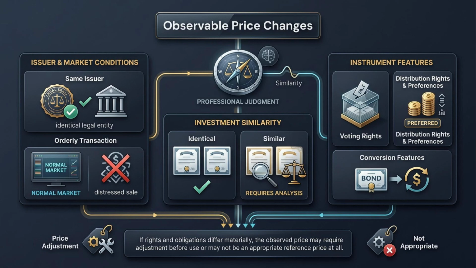An orderly transaction means normal market exposure, not a forced sale, distress sale, or liquidation sale. The entity must also consider differences in voting rights, distribution rights, liquidation preferences, seniority, and conversion features. If rights and obligations differ materially, the observed price may require adjustment or it may not be appropriate at all. This is where accounting becomes less like pressing a button and more like careful professional judgment.